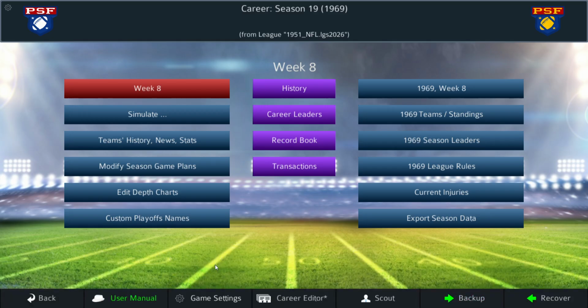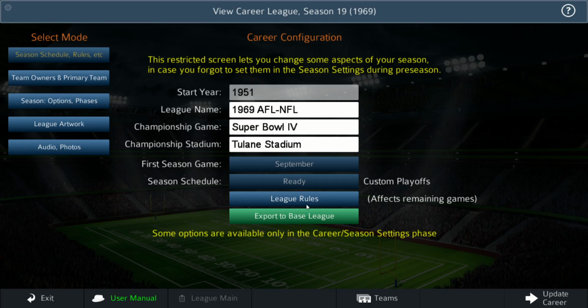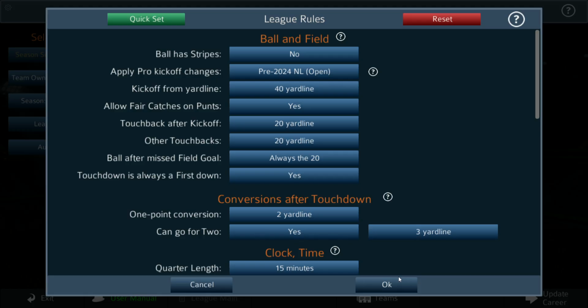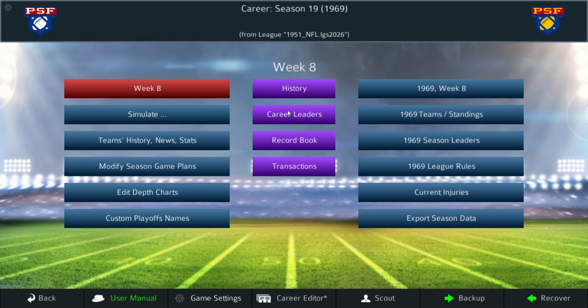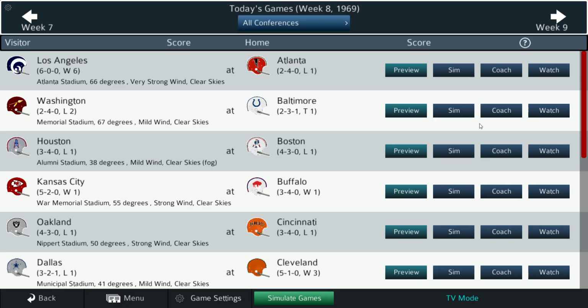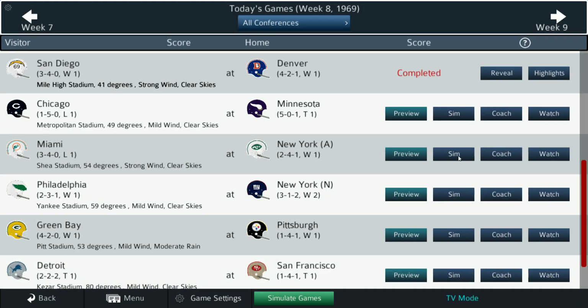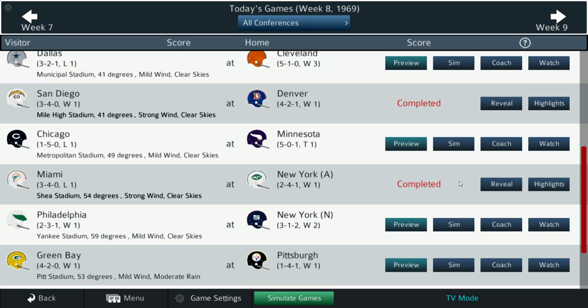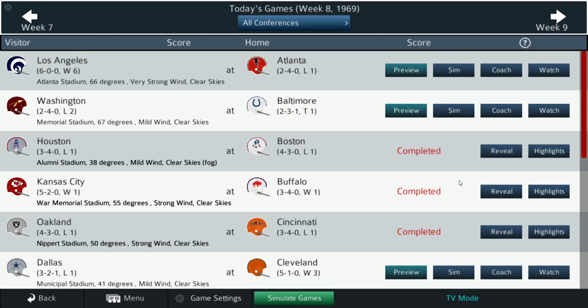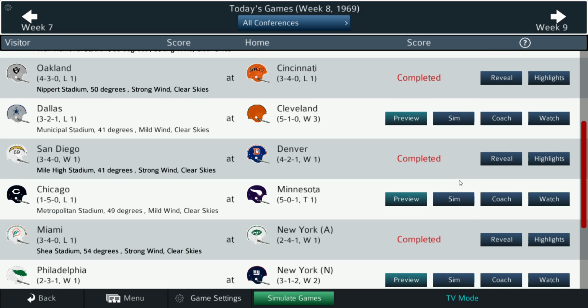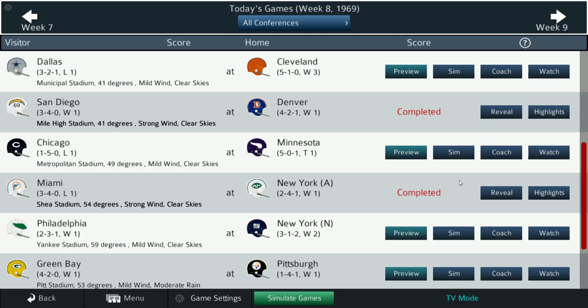Let's see, where are we? Sorry, I lost track of where we were. Okay, so we're in AFL mode. So let's go ahead and simulate the AFL games first. And I think that's all the AFL games. I think, right? Okay.